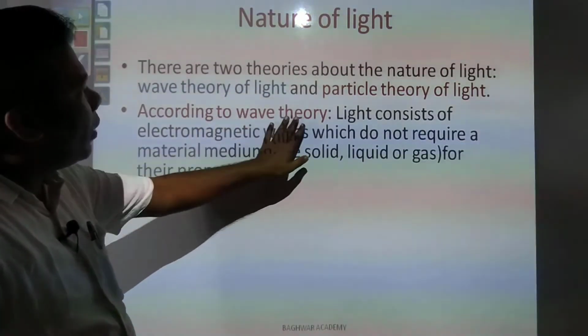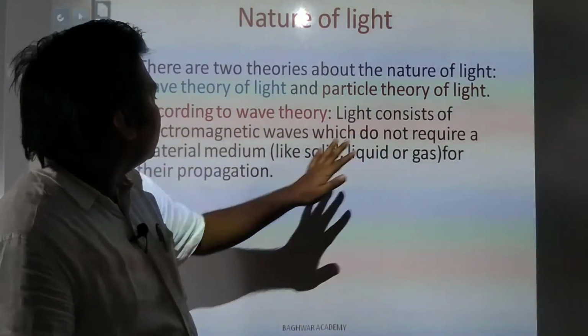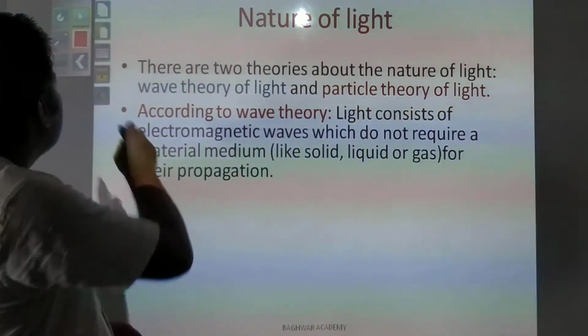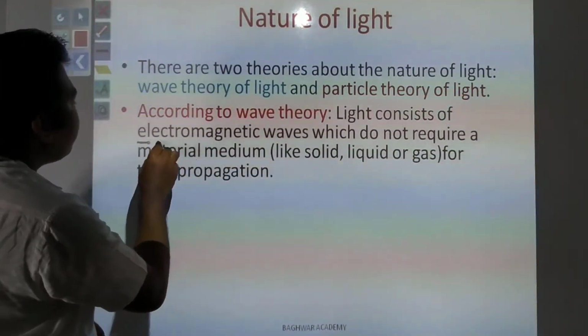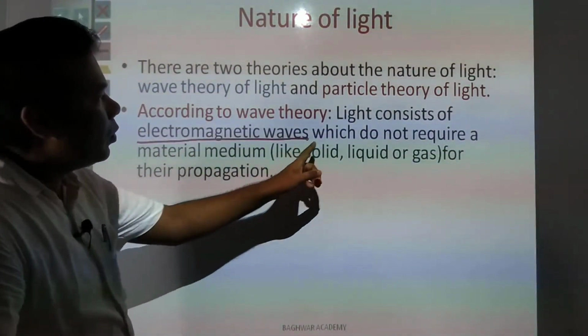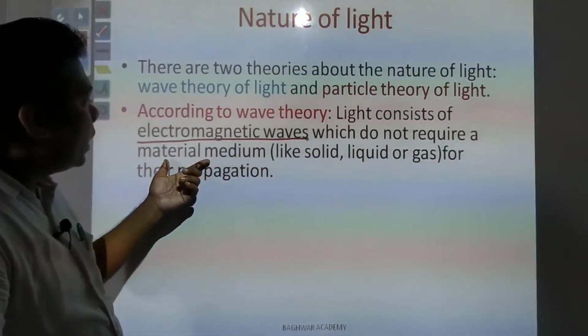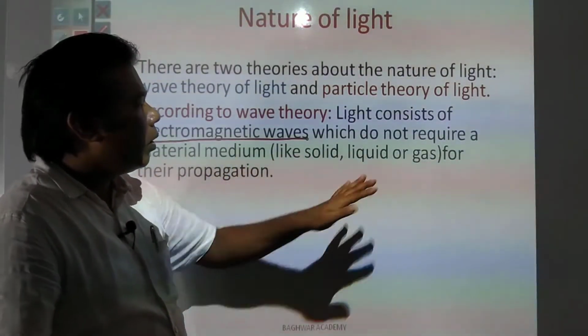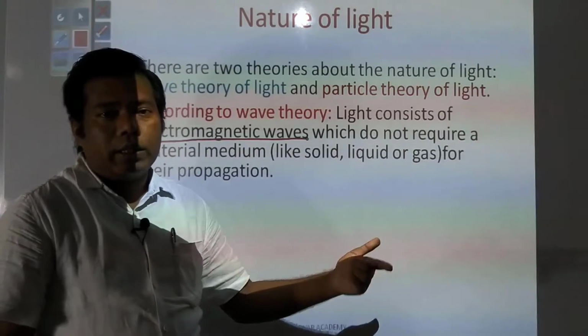So according to wave theory of light, what is it? Light consists of electromagnetic waves which do not require material medium like solid, liquid or gas for their propagation.